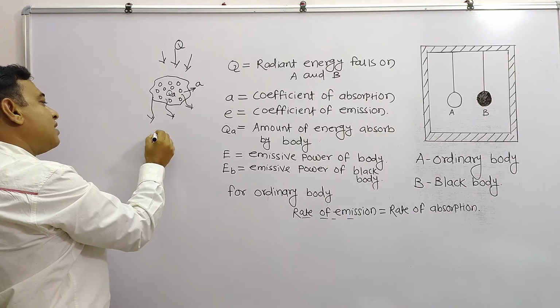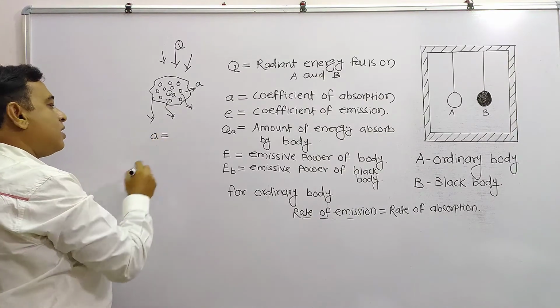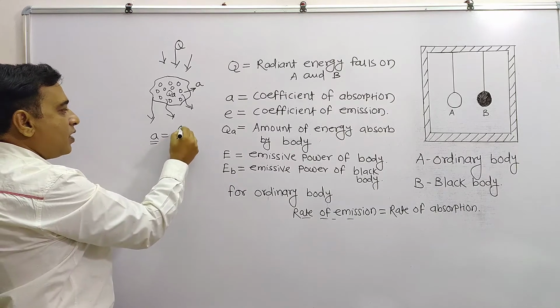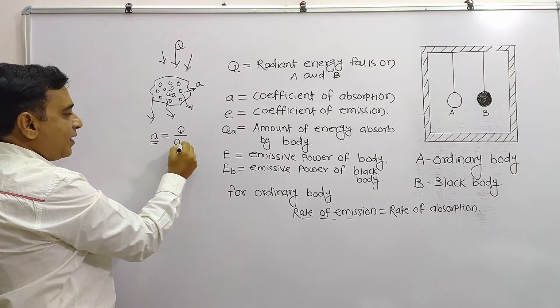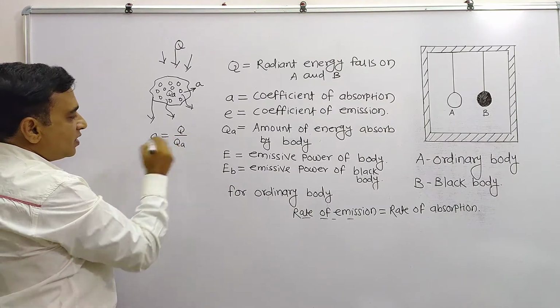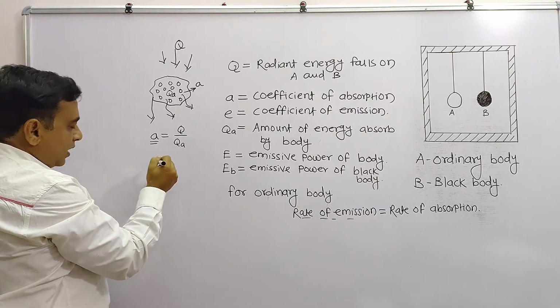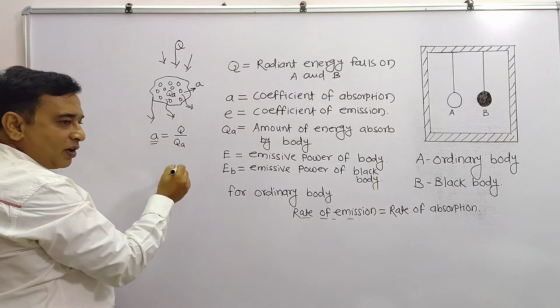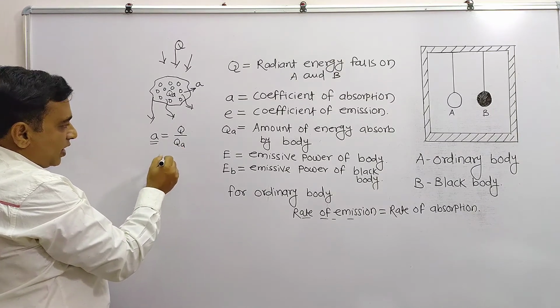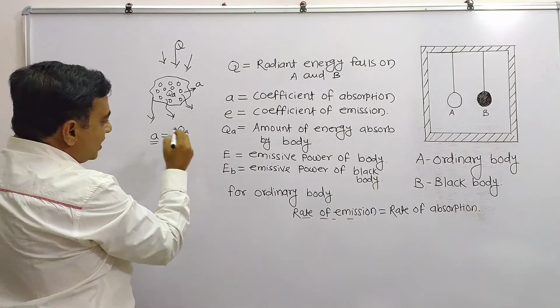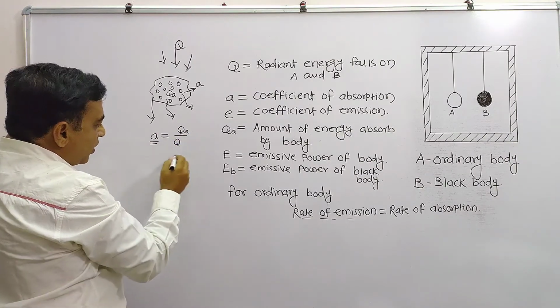So we say that a is the coefficient of absorption. The general formula is QA upon Q, the absorptive power.